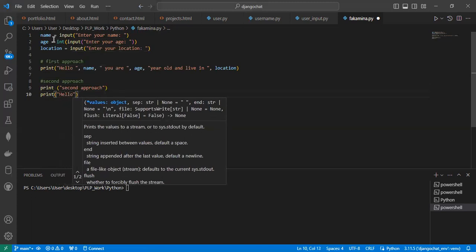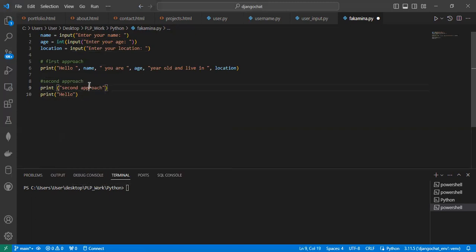Here we're going to use the second approach, the percentage approach. We use percentage and then s. Remember, this one is a utility to format, where you put the variable that you need. And s is for a string, the name that you need to put as a string.